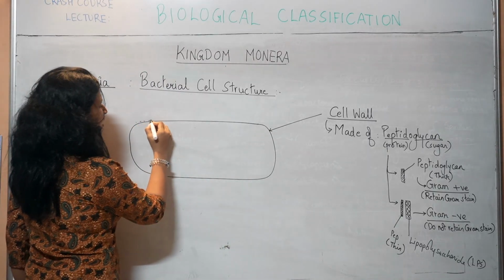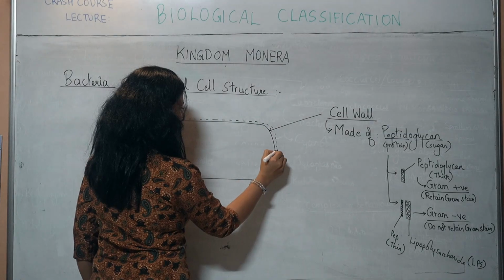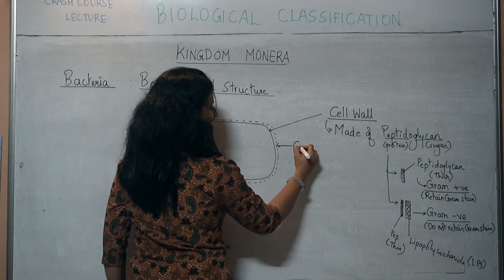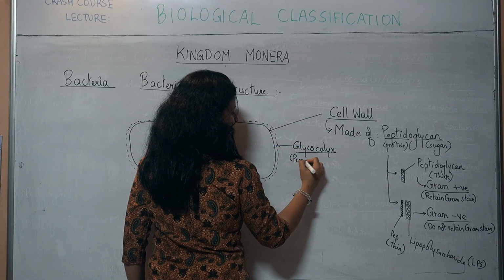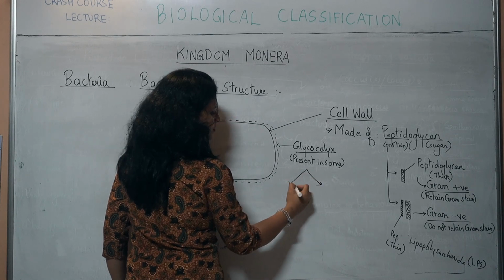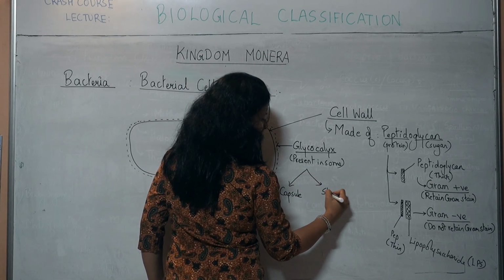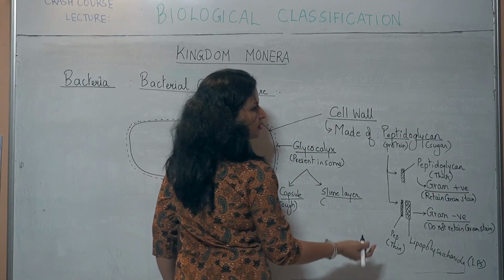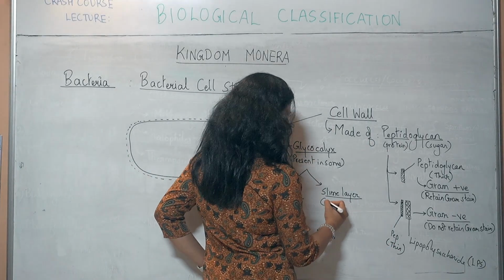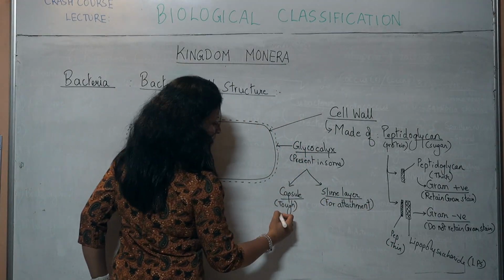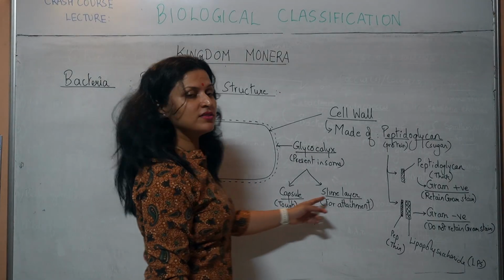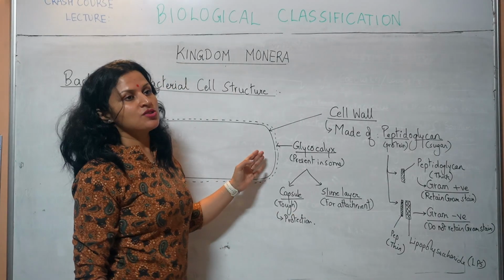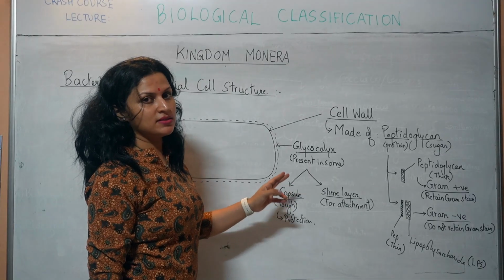Some bacteria may have another layer outside the cell wall, and this will be present in some bacteria only. This additional layer is called the glycocalyx, present in some. If it is present, it may be present in two forms, capsule or slime layer. The capsule will be a tough layer, and the slime layer will not be a tough layer, it will be a smooth slippery layer, and it is meant for attachment. The capsule is meant mainly for protection, the slime layer for attachment. So these are the outer two layers of the bacterial cell.